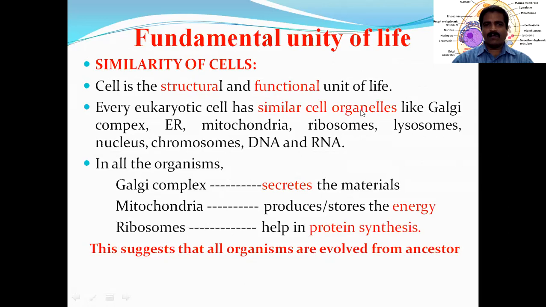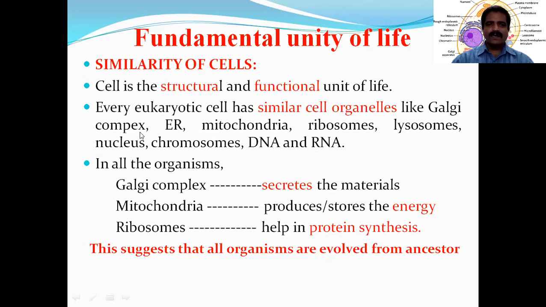They contain Golgi complex, endoplasmic reticulum, mitochondria, ribosomes, lysosomes, nucleus, chromosomes, DNA, and RNA. These are present in all the eukaryotes. All the eukaryotes possess this type of arrangement, this type of structure.